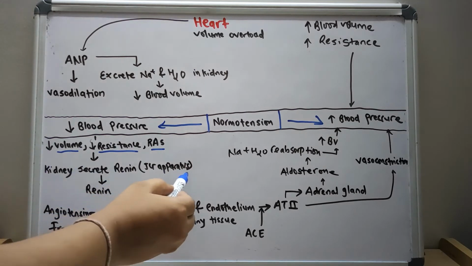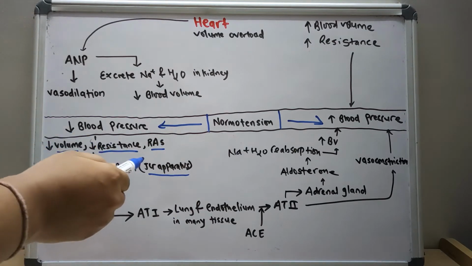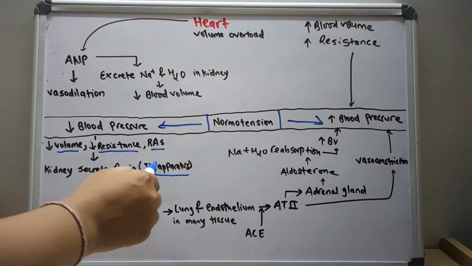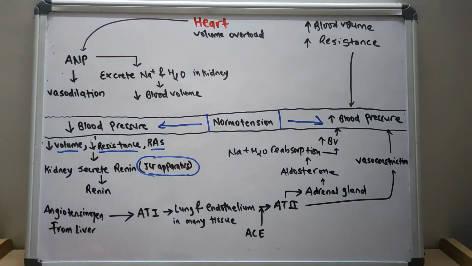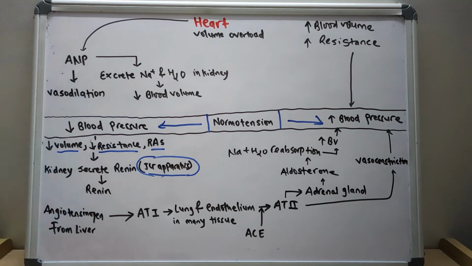So the juxtaglomerular apparatus, where the blood is filtered, senses the decrease in blood volume, leading to a decrease in blood pressure. The juxtaglomerular apparatus senses the decrease in blood pressure and secretes renin.